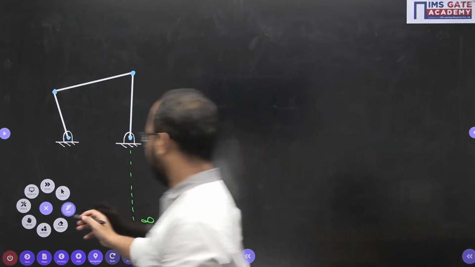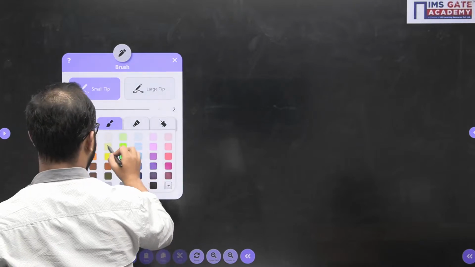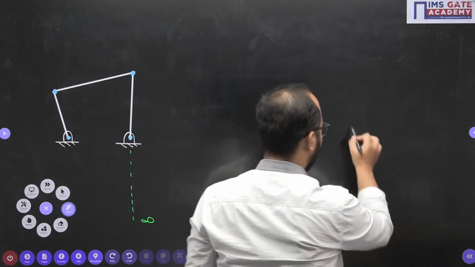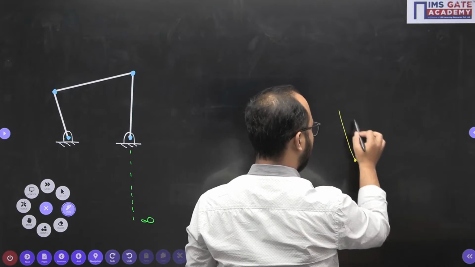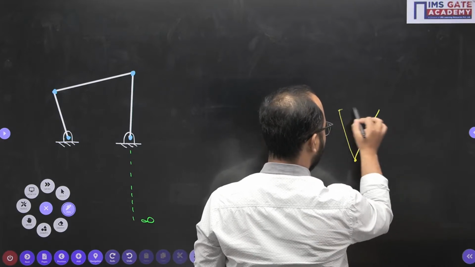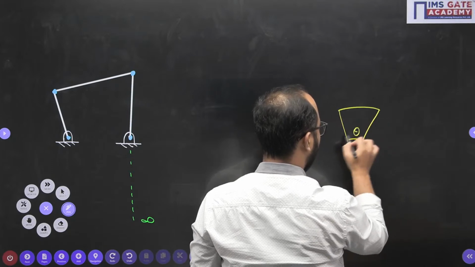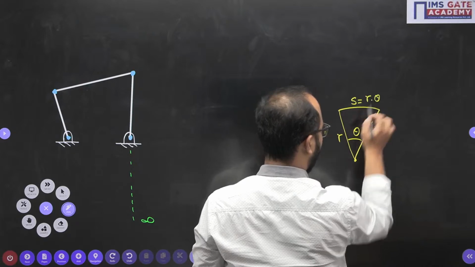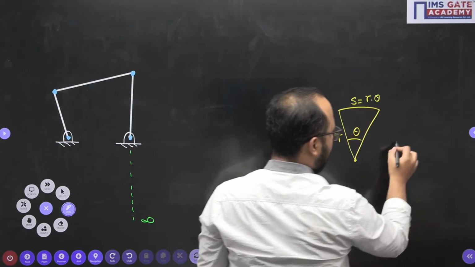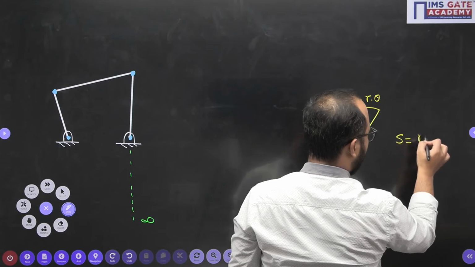Okay, see, a simple fact I will tell you here also. So that is the center of rotation, and this is the radius of rotation. It has turned by some angle, let's suppose theta. This is radius r. This is the distance it has traveled for this rotation. So S equals r into theta, right?